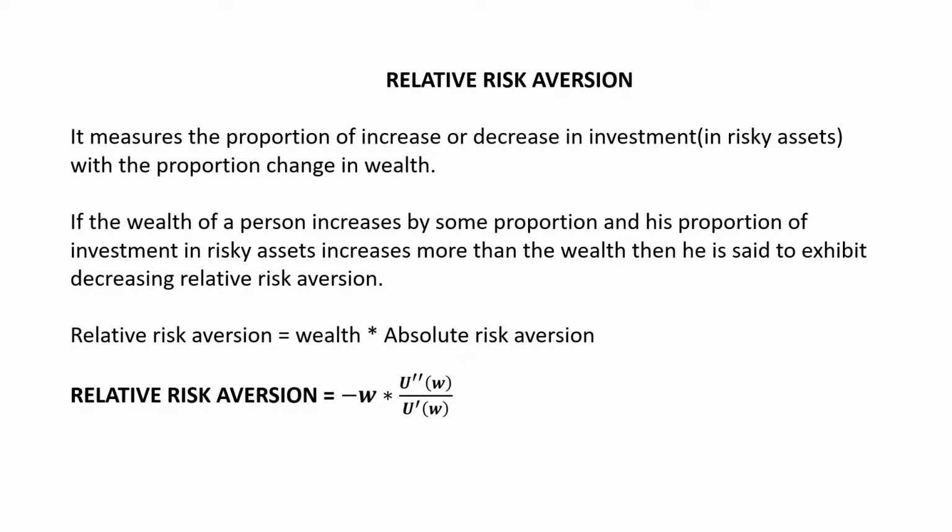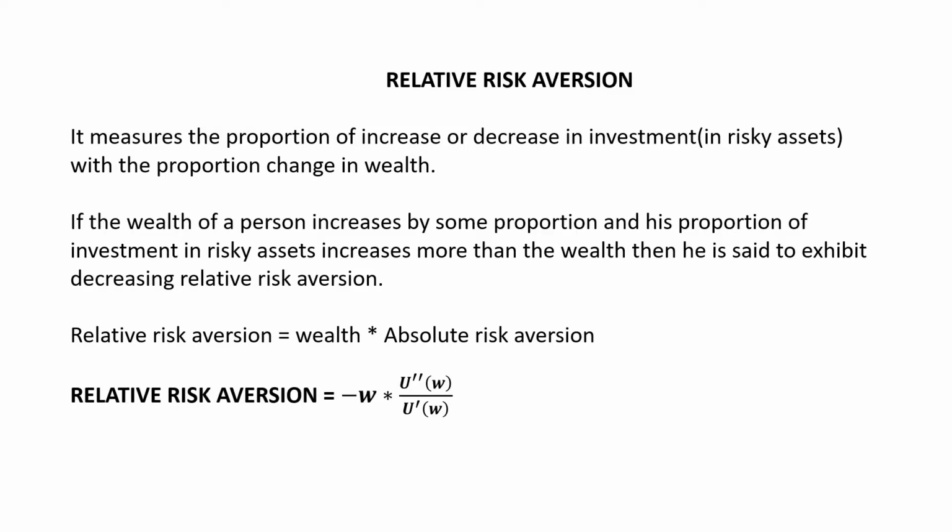This will become clearer with this example. For example, if the current wealth of a person is $100 and he holds $70 in risky assets, which means 70% of his wealth is invested in risky assets. Now, if his wealth increases to $200 and his investment in risky assets also increases to $100, but the total proportion of wealth that is invested in risky assets declines to 50%. So here the investor is showing an increasing relative risk aversion, which means that now he is more afraid of the risk. The formula of relative risk aversion is quite easy.